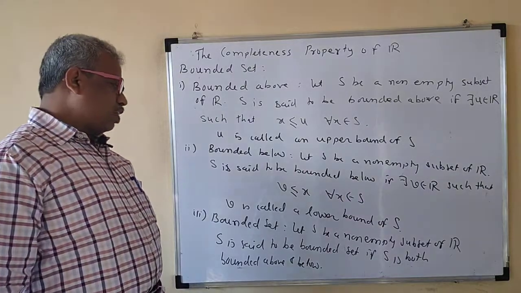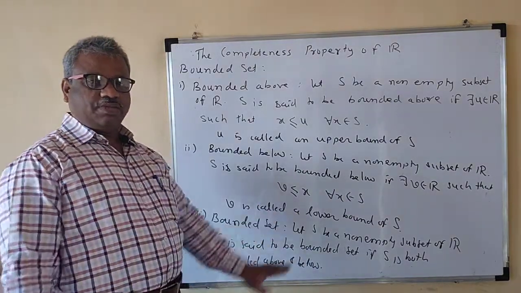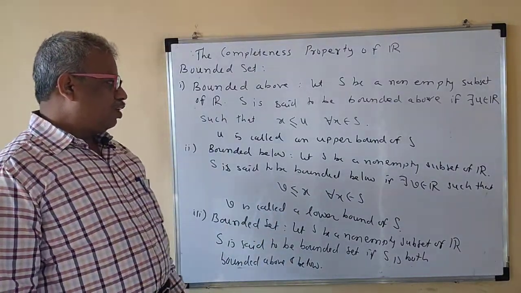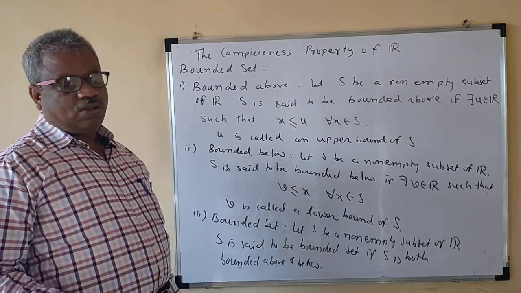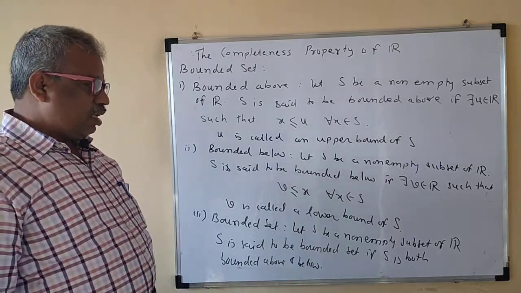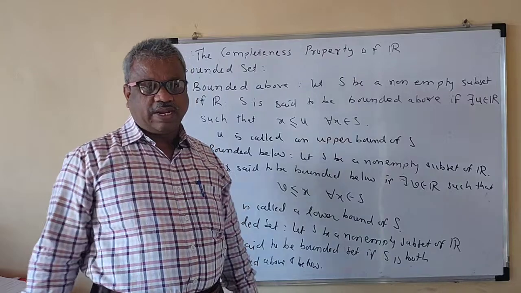So S bounded means it is bounded below as well as bounded above. If a set is bounded below and bounded above, then it is a bounded set. That means both the lower bound and upper bound exist.